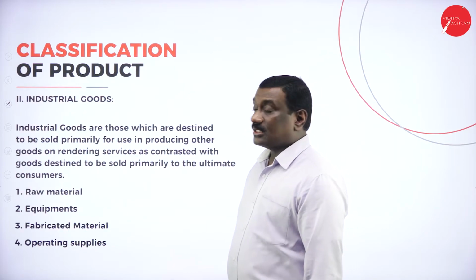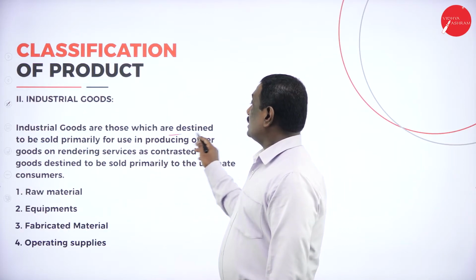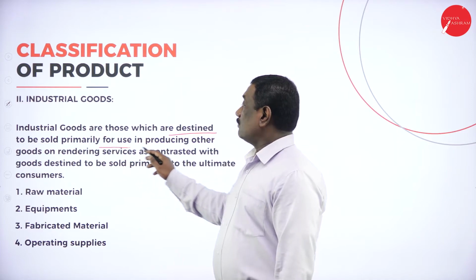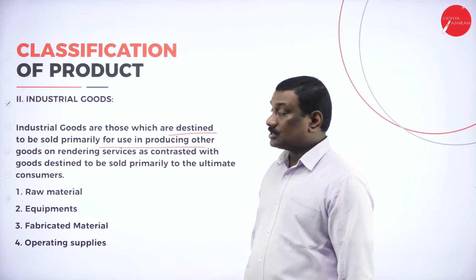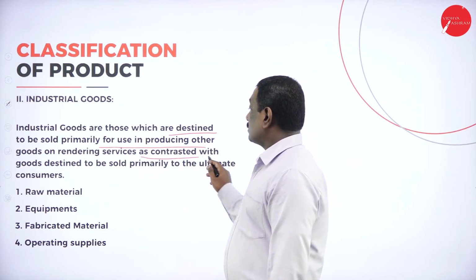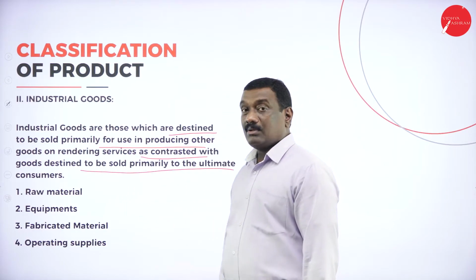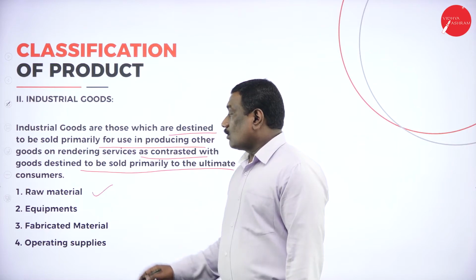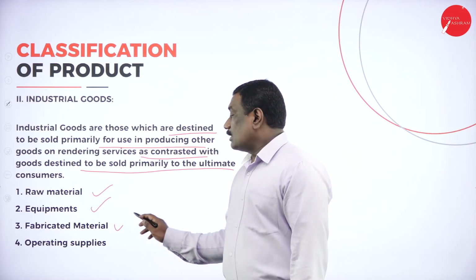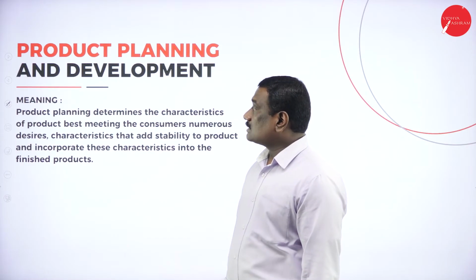Now coming to the industrial goods, it says industrial goods are those which are destined, that is to be sold, primarily for the use in producing other goods or rendering services, as contrasted with goods destined to be sold primarily to the ultimate consumer. So under that we have raw materials, the equipments, fabricated materials and operating supplies.